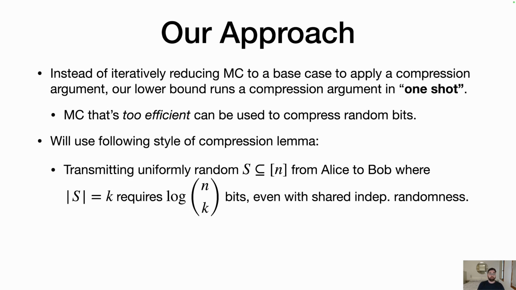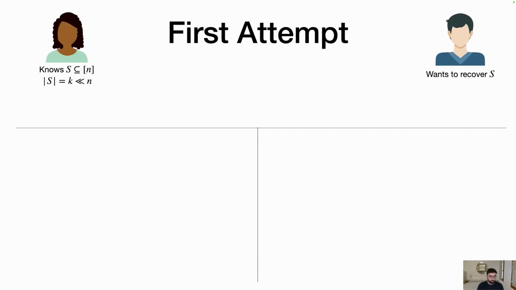And here's the sort of lemma we're going to use. If you want to transmit a uniformly random subset S of size k from Alice to Bob, this is going to require log of n choose k bits, even if Alice and Bob are allowed to share some random string that's independent of S. Okay, let me give a first attempt. So we have Alice on the left, Bob on the right. Alice knows the subset and wants to communicate it to Bob.